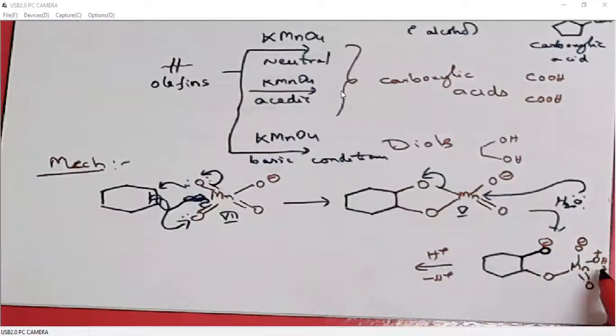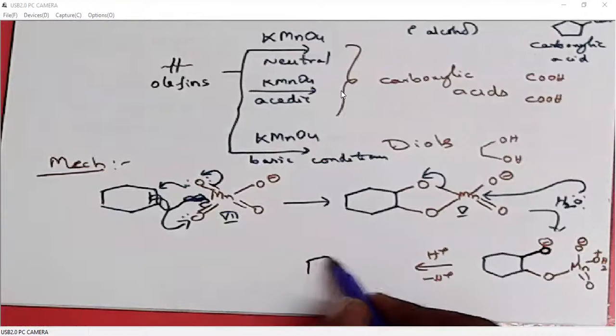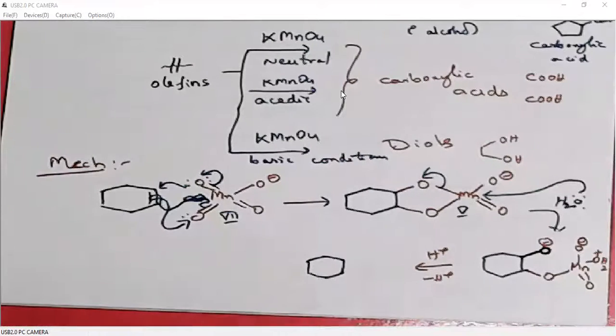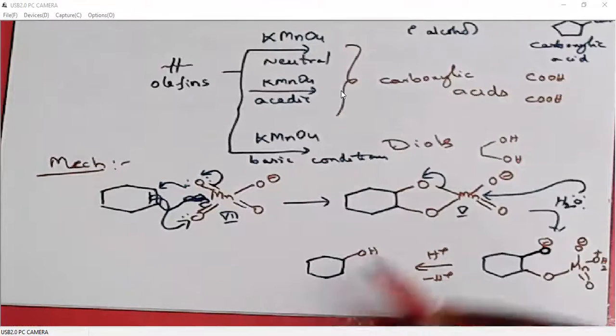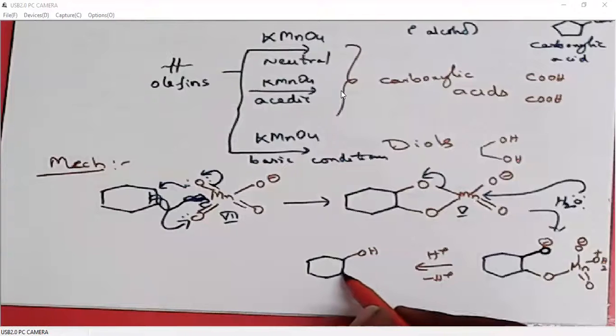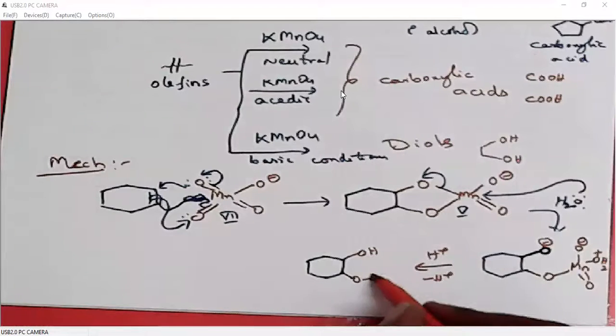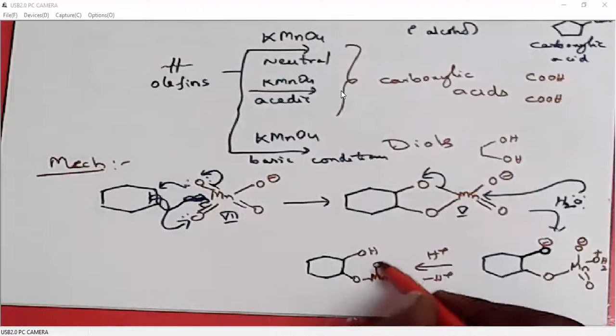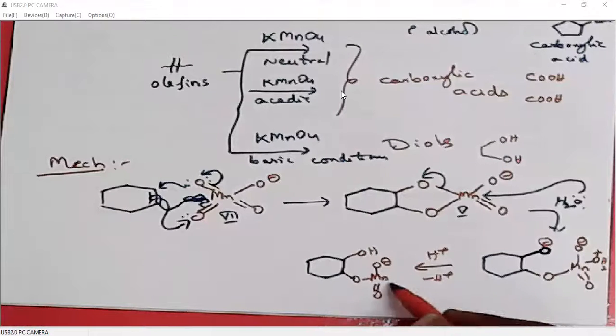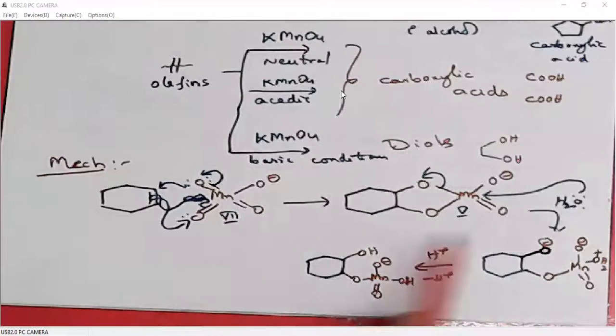Deprotonation here, it becomes OH. So with manganese oxidations, the KMnO4 oxidations, the oxidation state of manganese changes from +7 to +5.